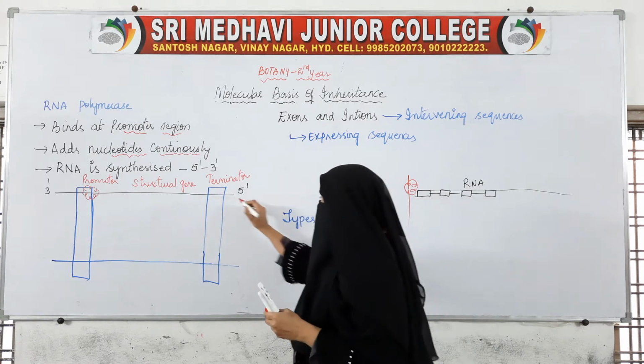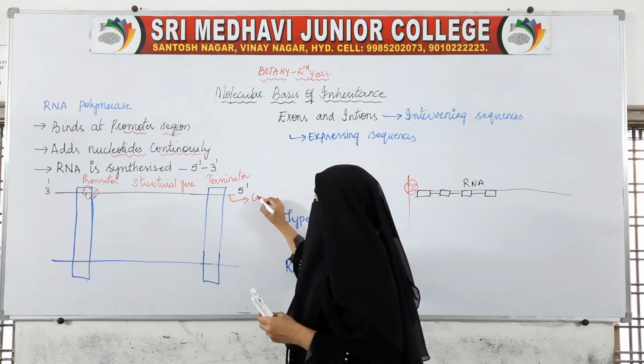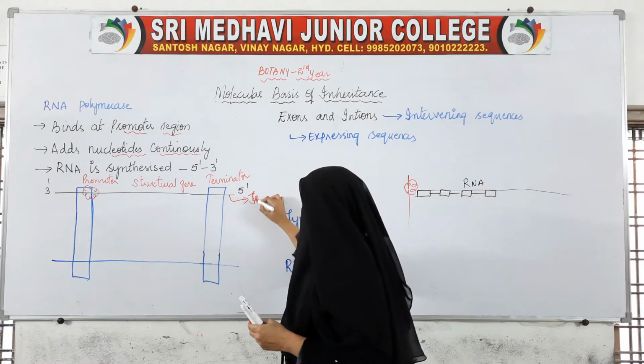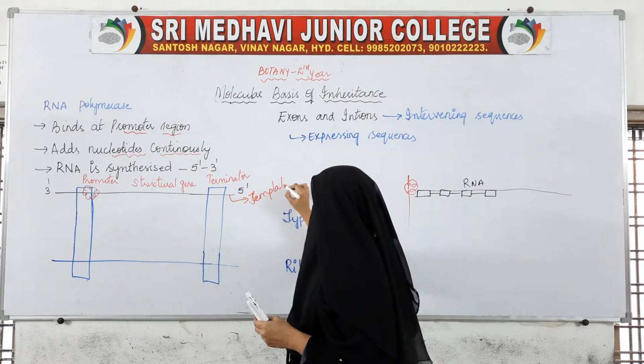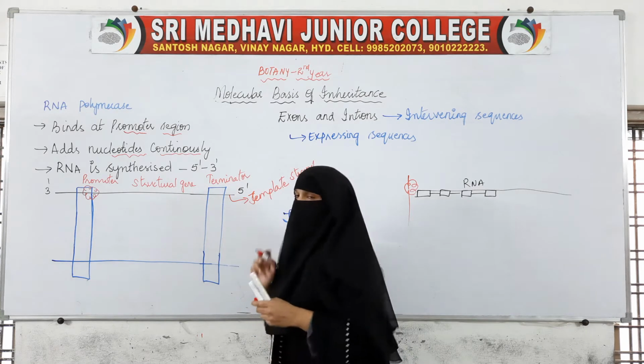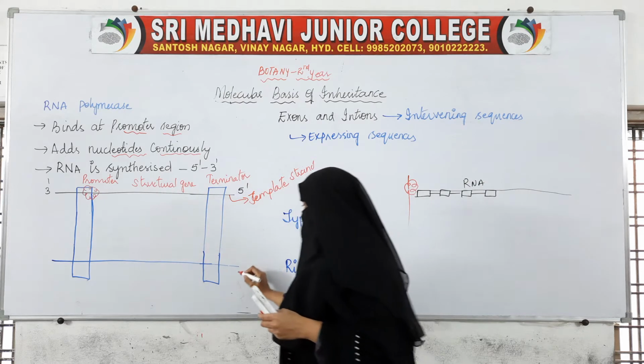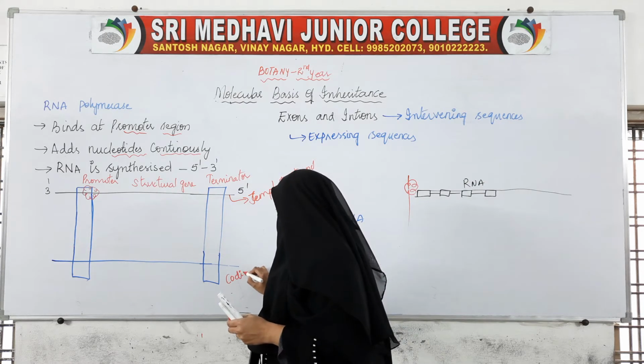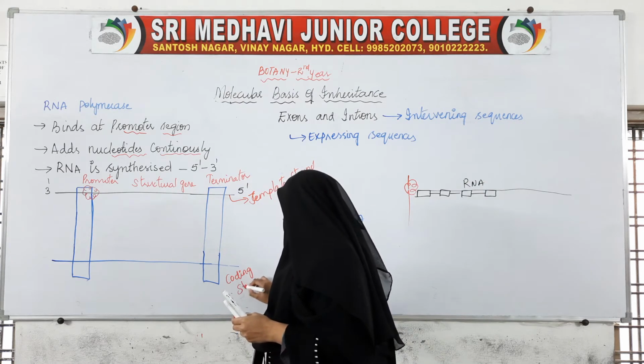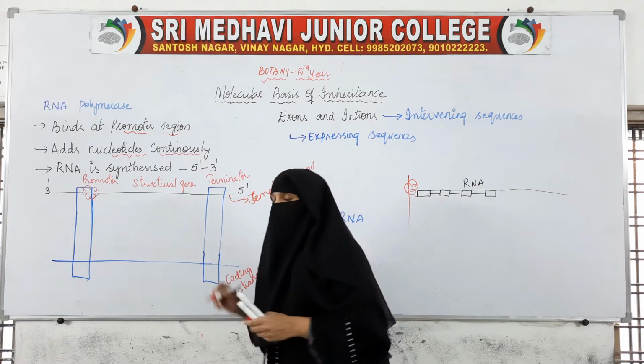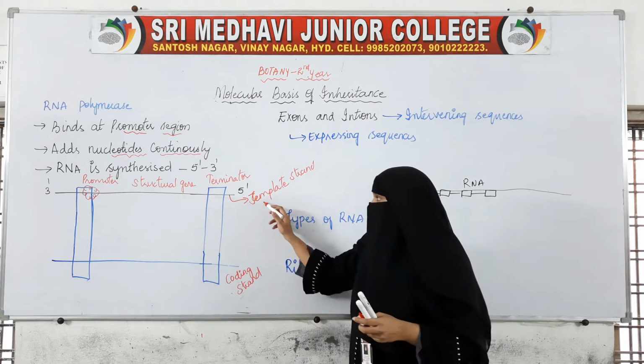This one is the template strand, which will be from 3' to 5'. And this is the coding strand.